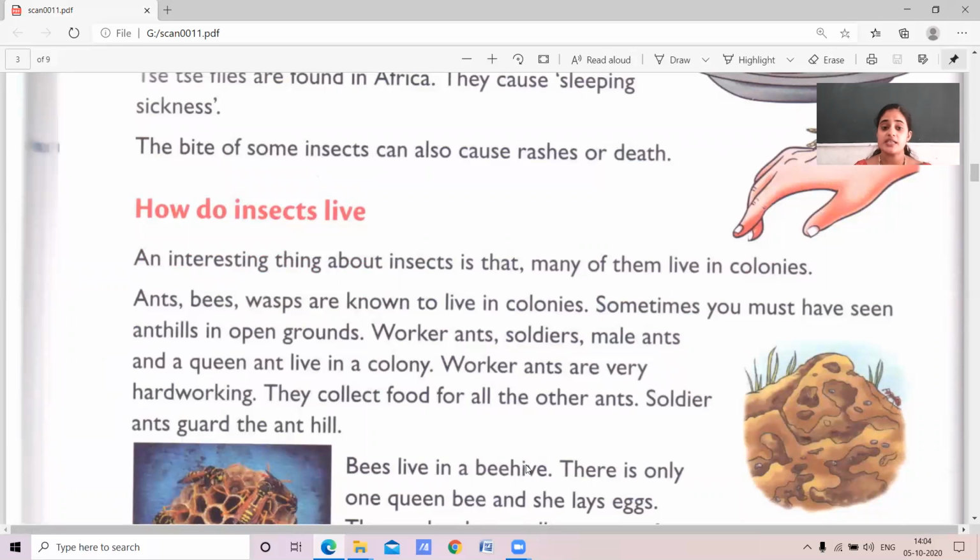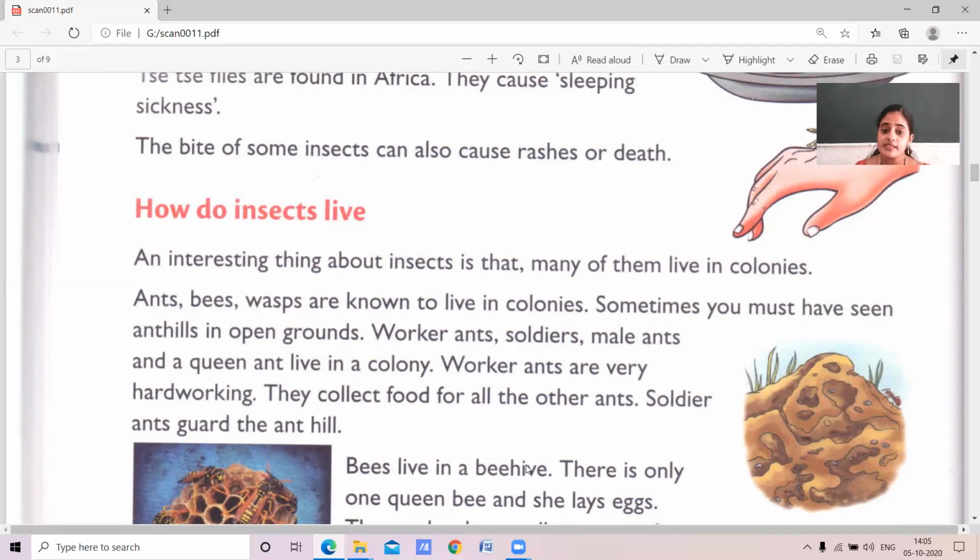For example, ants, bees and wasps live in colonies, in a group, with so many members in that group. Bees, ants, wasps, they live in a group or in colonies.